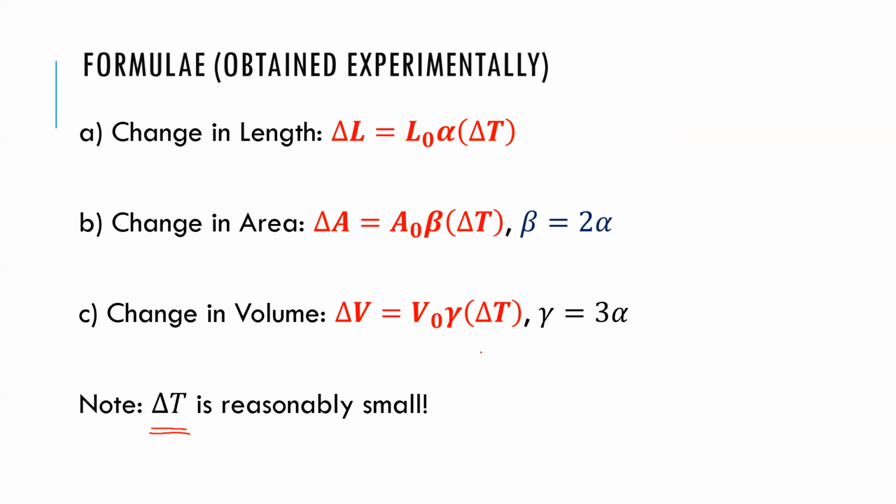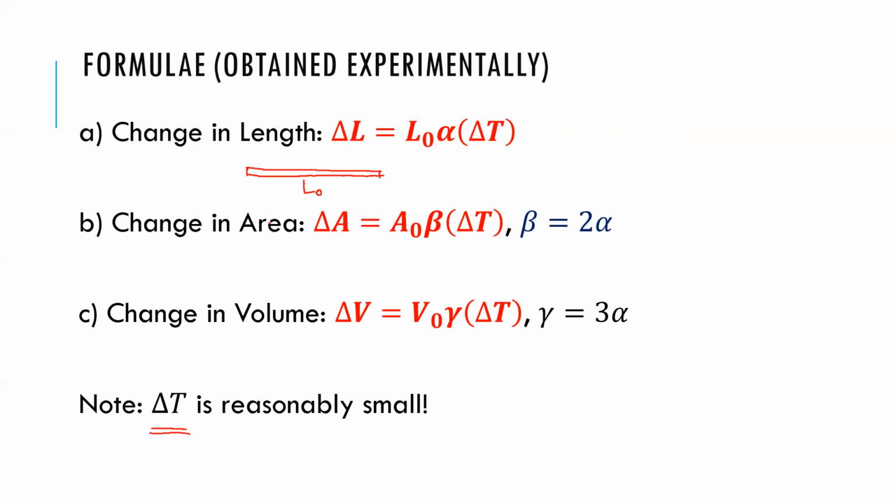So suppose I take a metal rod. Let's say the initial length of the metal rod is L naught. Now, when I increase the temperature by delta T, the change in the length will be proportional to the original length, and obviously the change in temperature.